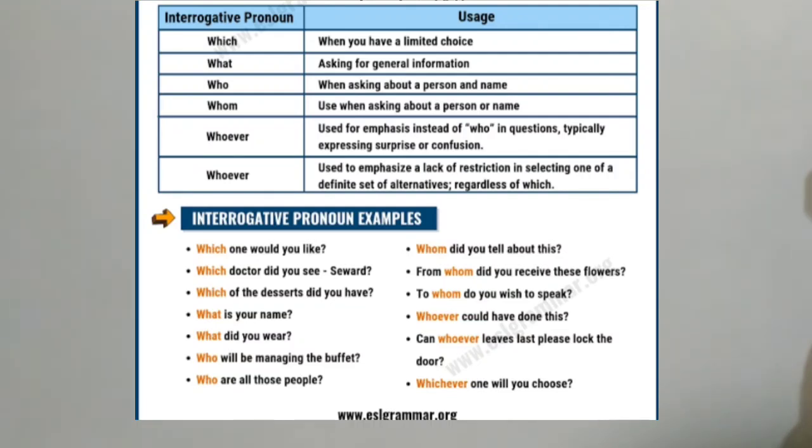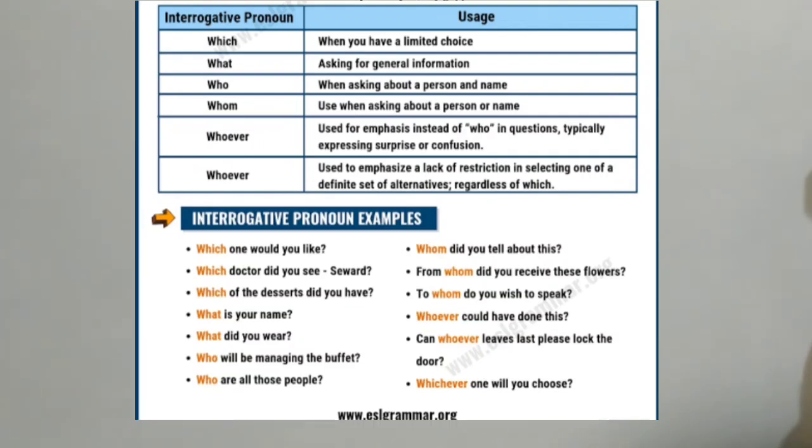Just imagine you and a friend are going to a restaurant and the waiter comes with the menu card. You ask your friend, what do you want? That means in that menu card a lot of items are there, and anything we can select.